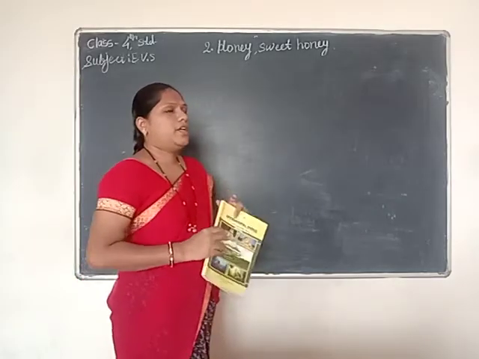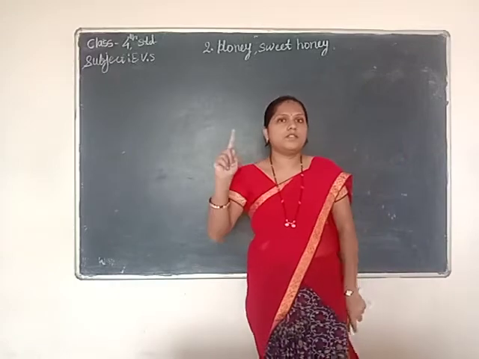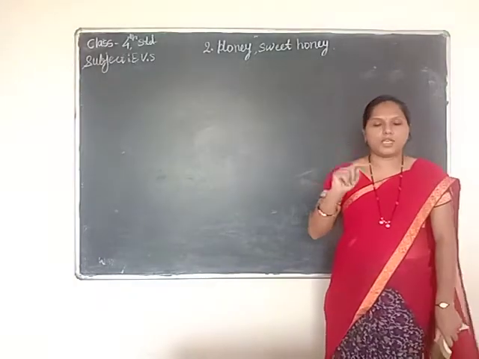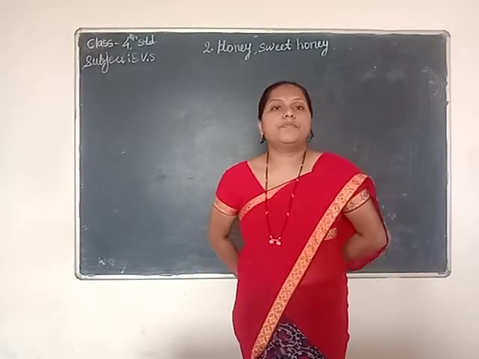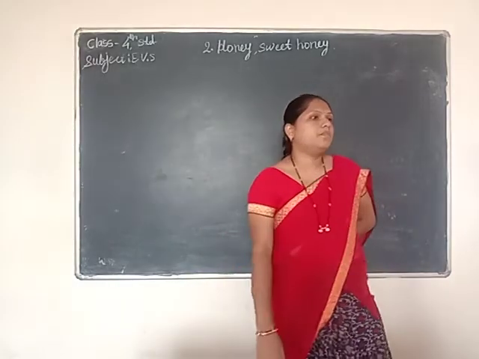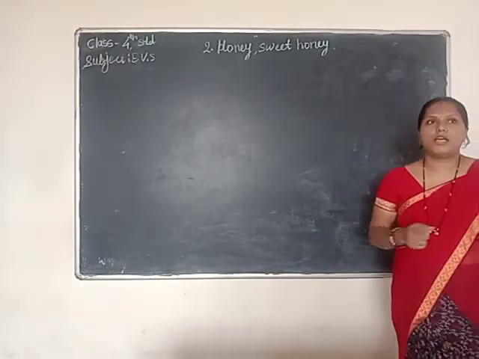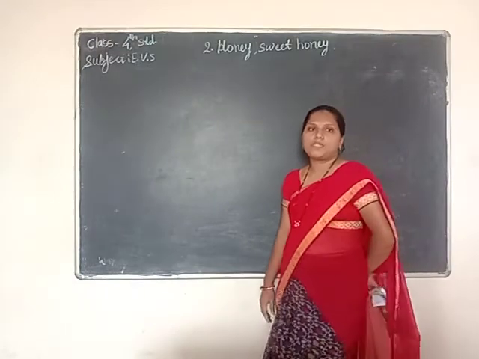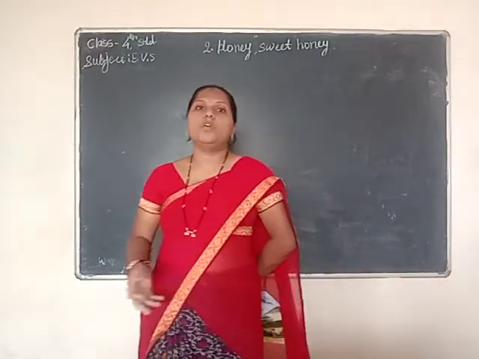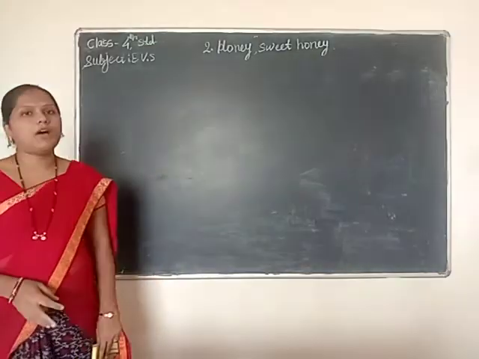Next one, there are three types of animals, children: herbivorous, carnivorous and omnivorous. What is herbivorous? Yes, animals which eat plants and plant products. The animals which eat plants and plant products are called herbivorous animals. Examples are cow, goat, deer, all these are examples of herbivores.